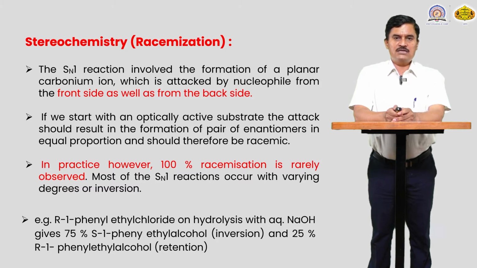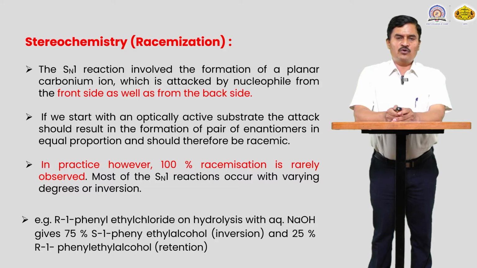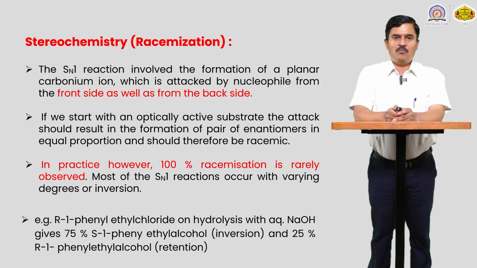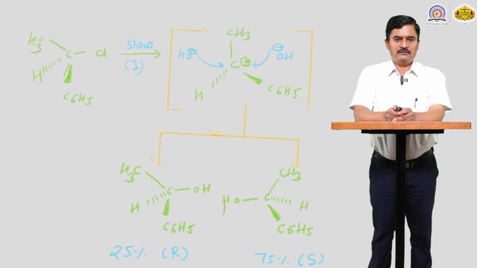So in this reaction 75% inversion and only 25% retention, meaning a 100% racemic mixture is not possible. And if the carbocation is more stable, present for more time in the solution, then attack of the nucleophile from both sides is equally possible. And if the carbocation is highly stable, then there is 100% racemization. Otherwise there is a higher percentage of inversion and a lower percentage of retention.